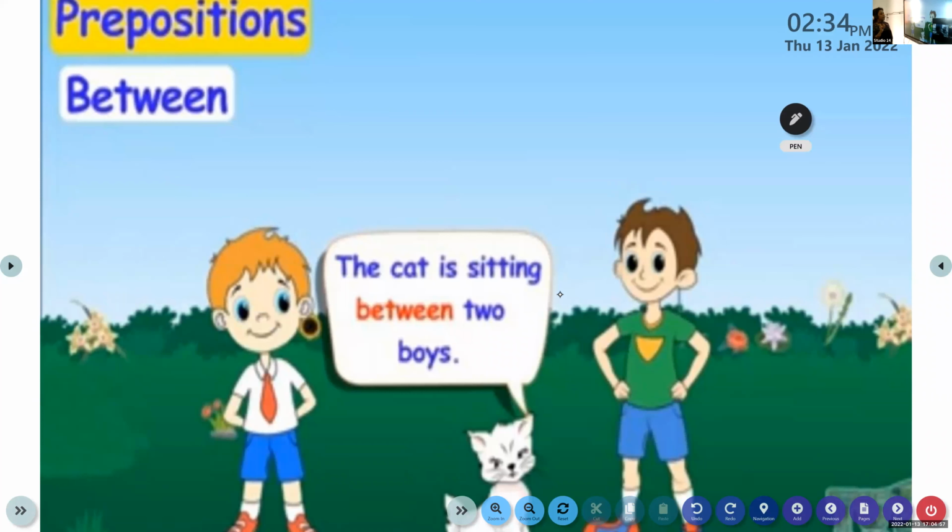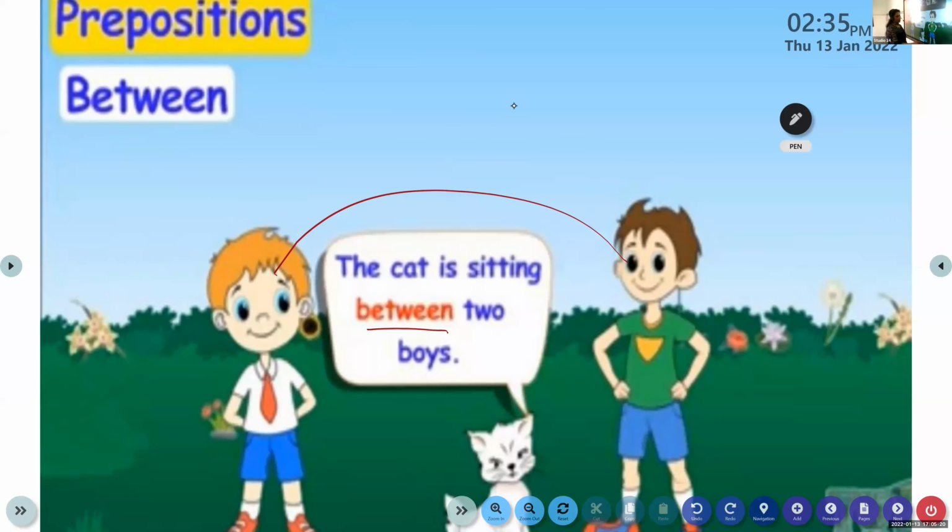Now listen, the cat is sitting between two boys. When something is between two things, we use the preposition between. Clear to all of you?